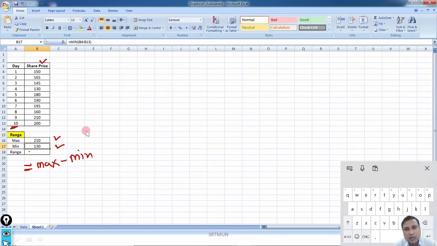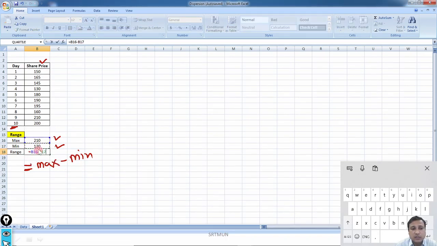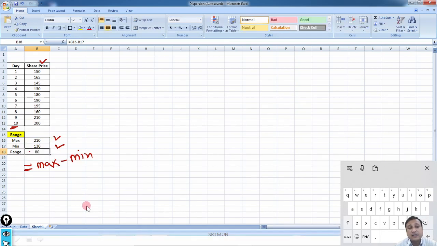The process part, how to compute max and min, that already we have discussed somewhere in the previous lecture. So we'll not spend much time here on the process, because here we will try to understand the meaning, how to give meaning to all these numbers. Fine. Now for range, simply I'll give equal to sign, then I'll click on this cell where the max value is there, then I'll put the minus sign, and then I'll click on this cell where the min value is located, and then I'll get the range.